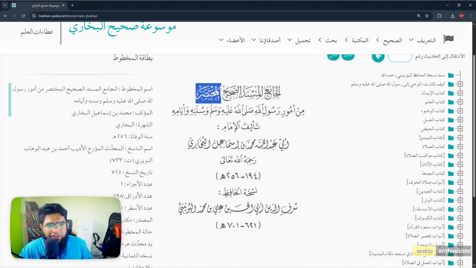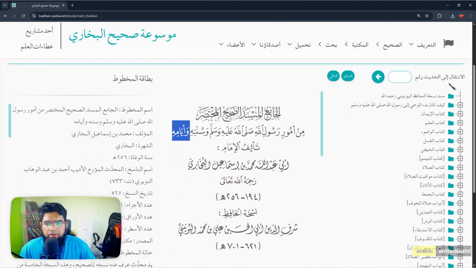People attack Bukhari as if this is the only book out of the thousands of books of hadith. There are thousands of books of hadith. It's just not one book. And like Ibn Taymiyyah and others have said, if there was no Imam Bukhari or no Imam Muslim, it wouldn't have mattered, because there are other hadith which are from other chains. Thousands of books are there which are authentic, and his goal was just to gather all the authentic ones. It's not that this is the only book of hadith. And this is from the matters of Rasulullah sallallahu alaihi wasallam and his sunnahs and his days. Days means sirah. And this is the book.